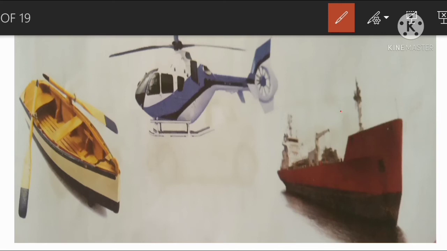Here boat and ship are the two water transport and helicopter is the air transport. So this is the odd one out, circle the helicopter, because this is air transport. The remaining two are water transport.